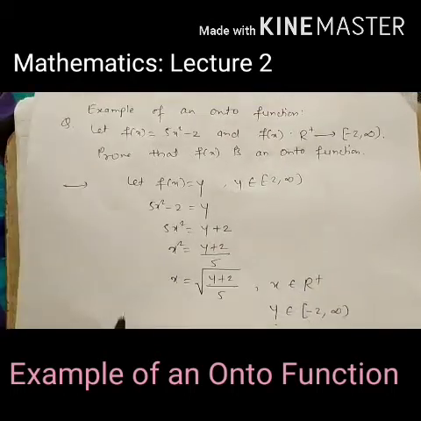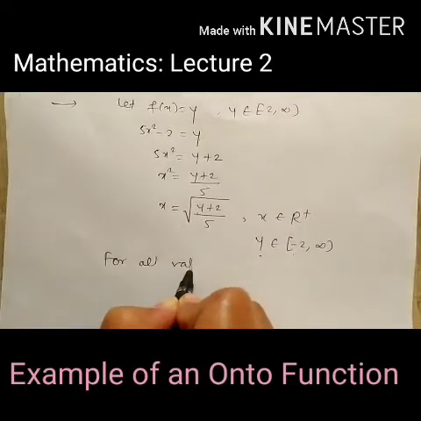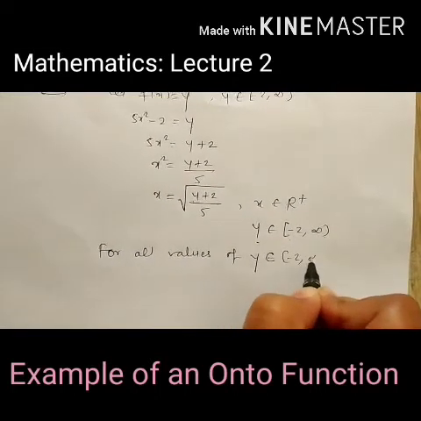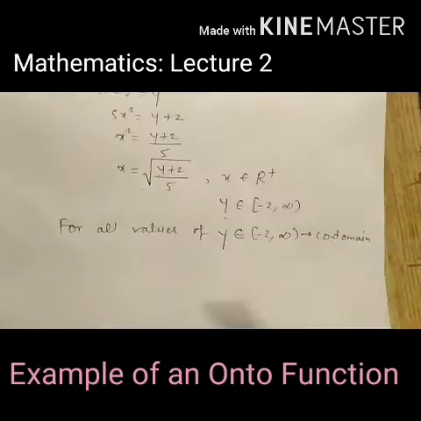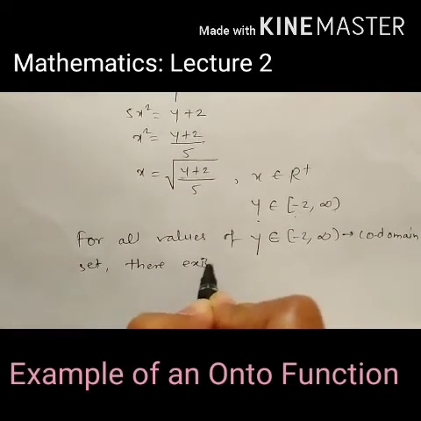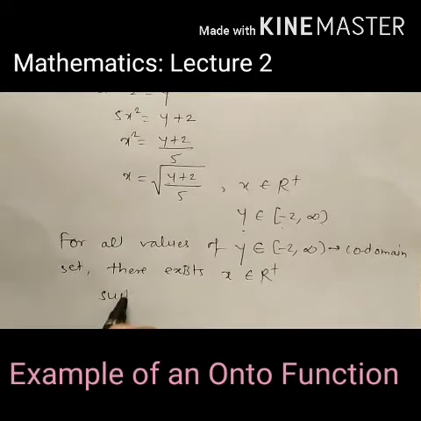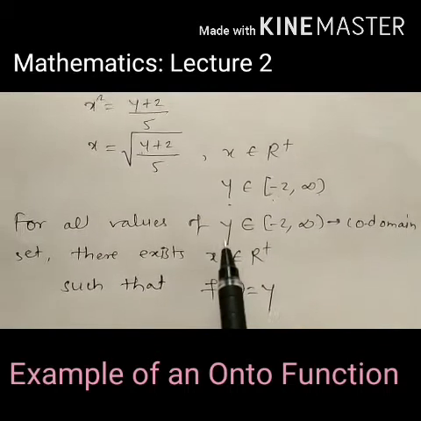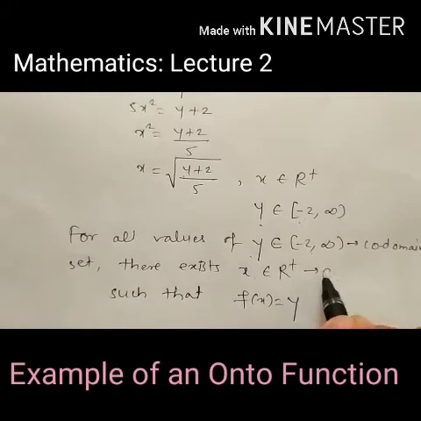So you can write this: for all values of y where y belongs to minus 2 to infinity, that is the codomain set, there exists x belongs to the set of positive reals such that f(x) equals y. Means for all y belonging to the codomain set, there exists x belonging to R plus, that is the domain set.